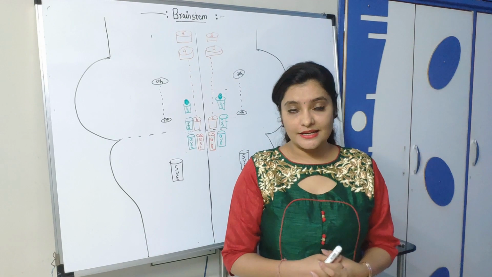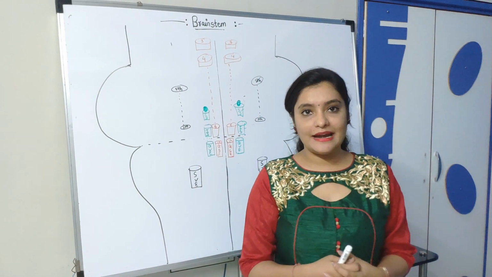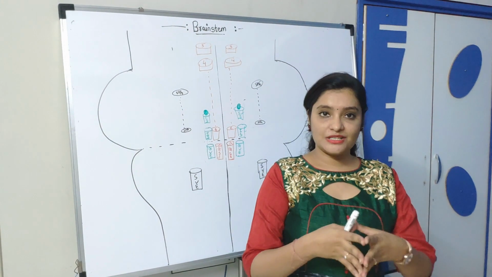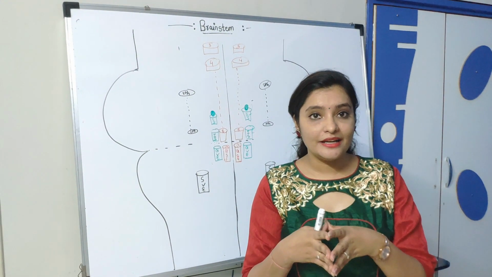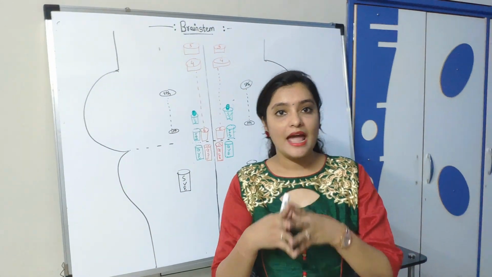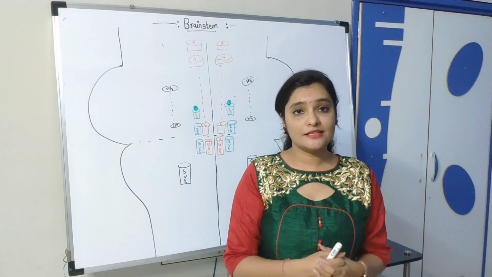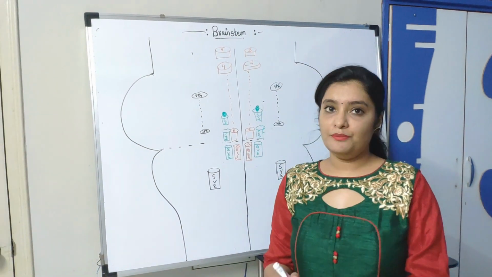But as I said, there are also some special types of sensation in head and neck. So they must be special visceral afferent and special somatic afferent. So we'll see the situation of sensory cranial nerve nuclei in brainstem.